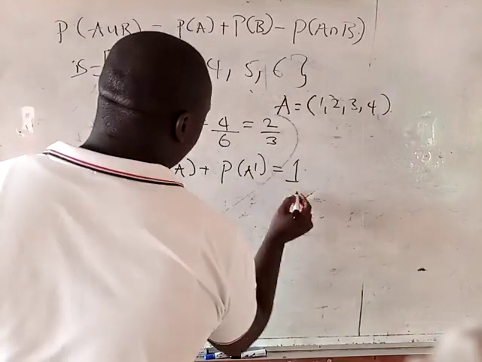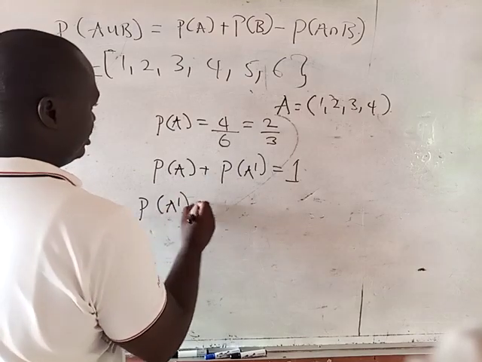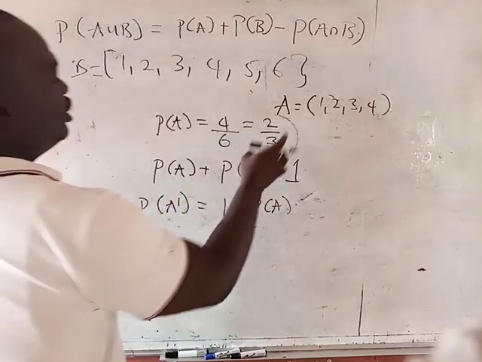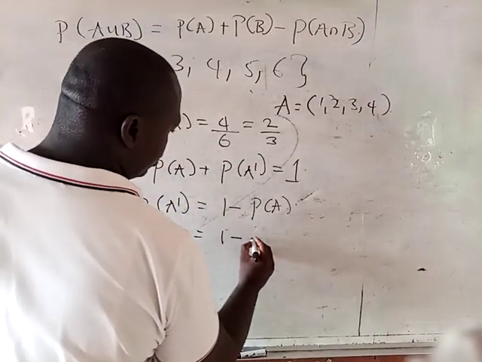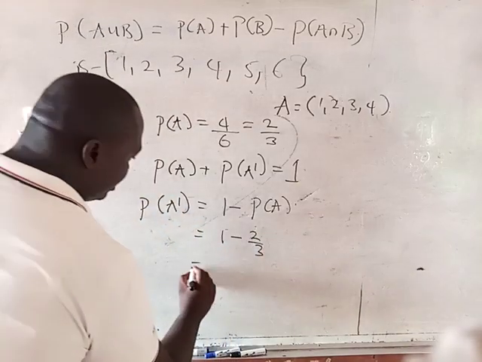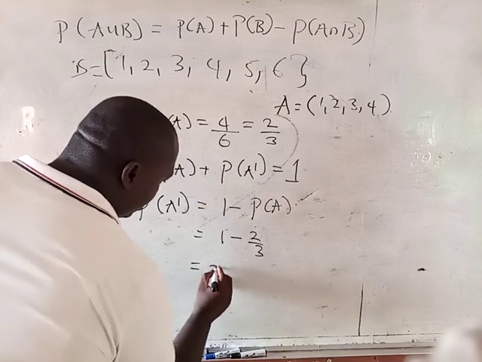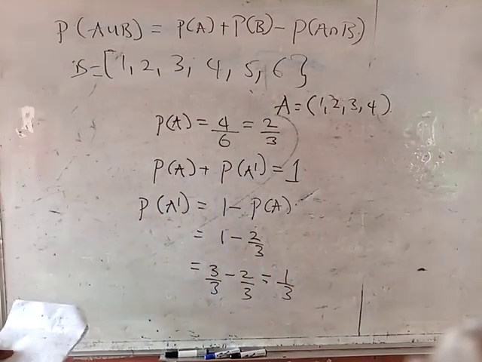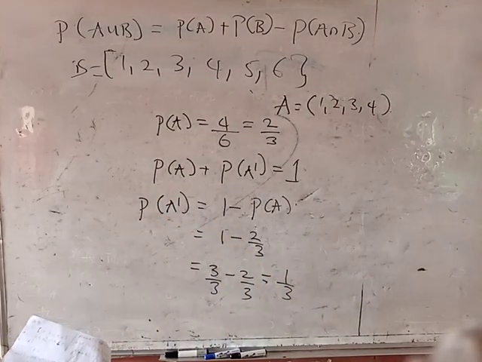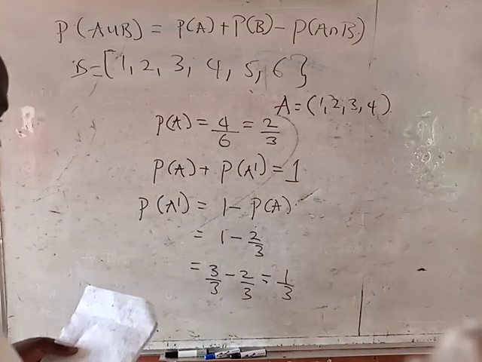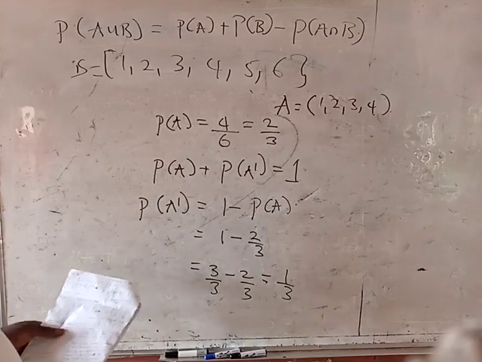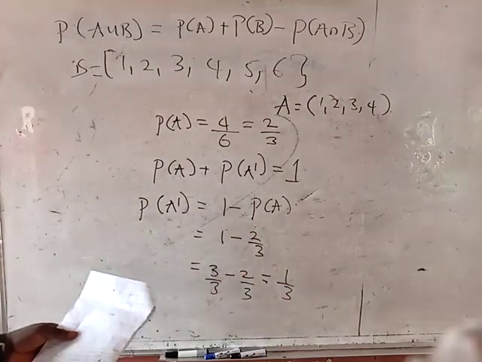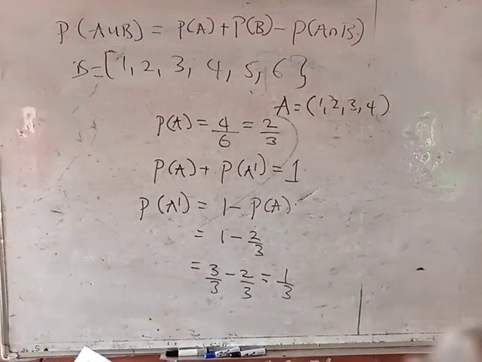Now, if I ask you to find the probability of A complement, it's the same thing as 1 minus the probability of A. You already know the probability of A, so it's 1 minus 2 all over 3, which is the same thing as 3 all over 3 minus 2 all over 3. So this is 1 all over 3.